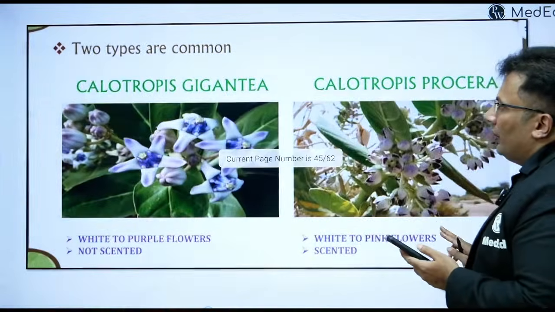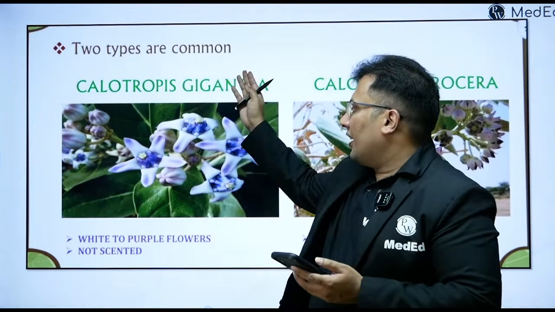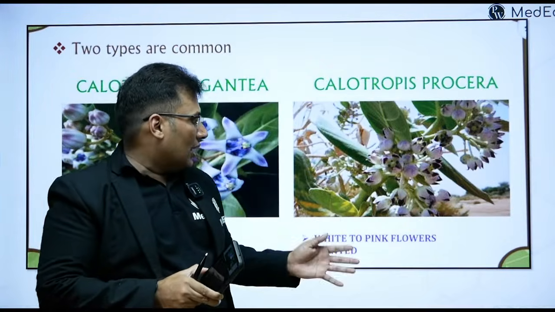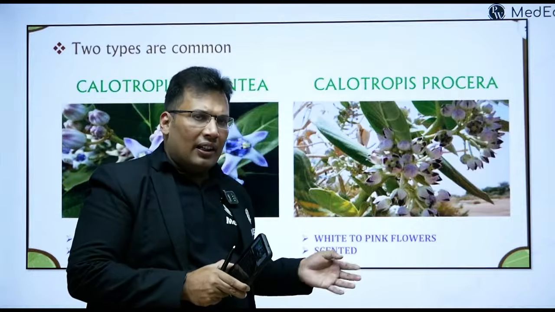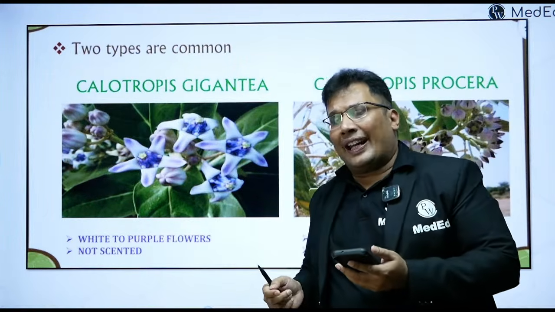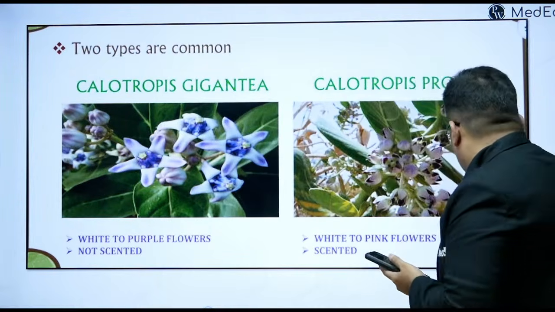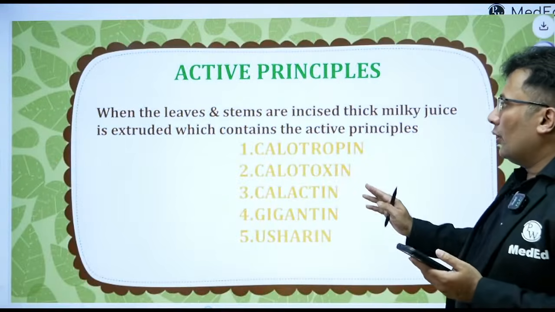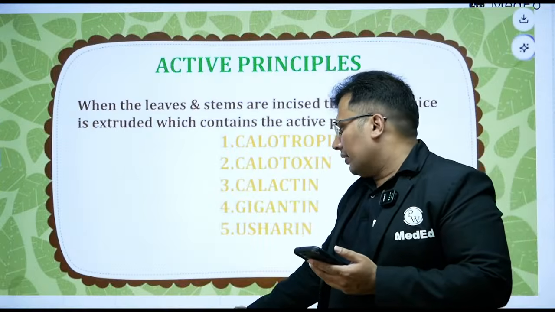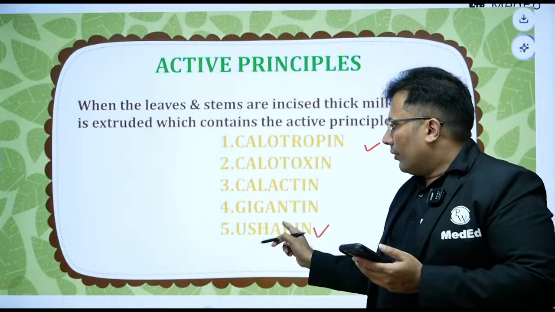What you need to write in the exam for 3 marks: there are 2 types of calotropis. Calotropis gigantea has white or purple flowers, not scented. Calotropis procera has white and pink flowers, non-scented. The active principles are calotropin, calotoxin, calactin, gigantin, usherin. I think nobody answered usherin. Usherin is also an active principle.